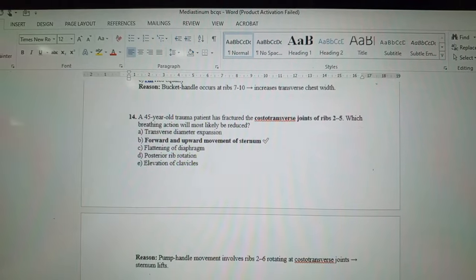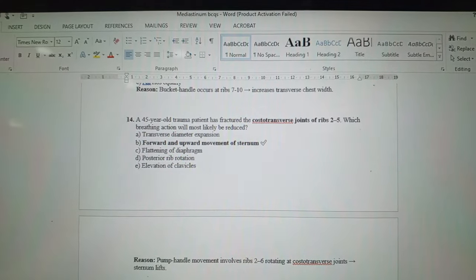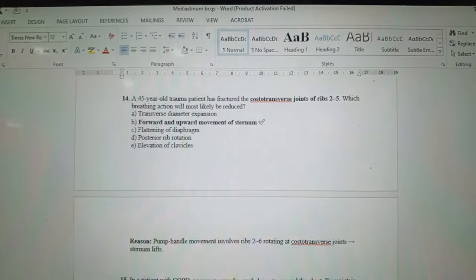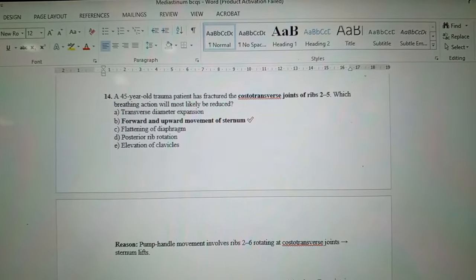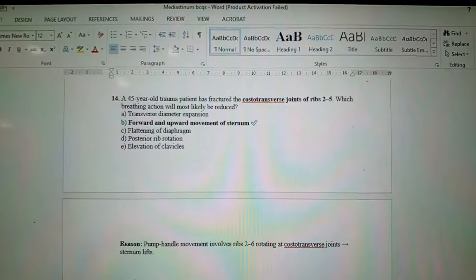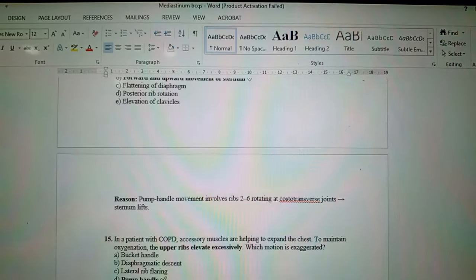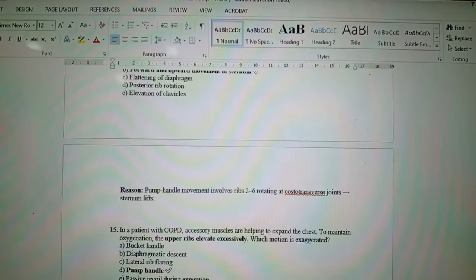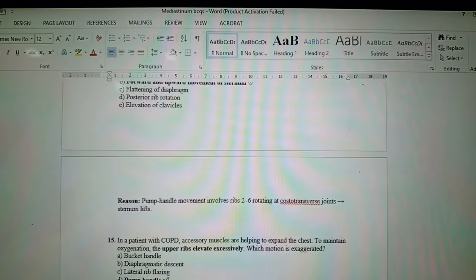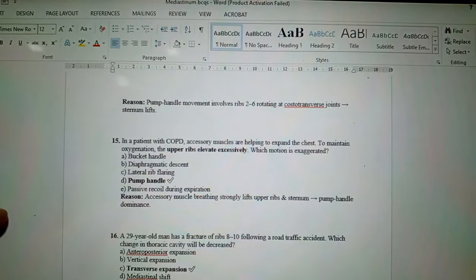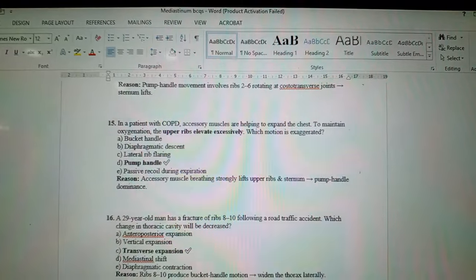A 45-year-old trauma patient has fractured the costotransverse joint of the ribs, that is the second to fifth ribs. Which breathing action will most likely be reduced? Forward and upward movement of the sternum will be reduced. Reason: pump handle movement involves the second to sixth ribs rotating at the costotransverse joint. The sternum will lift.